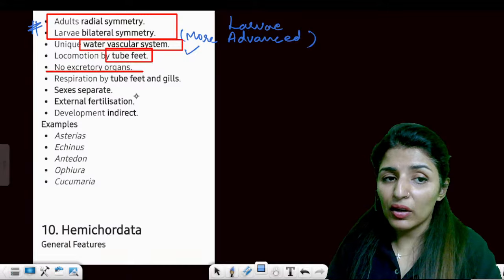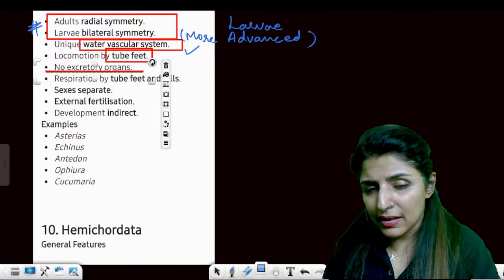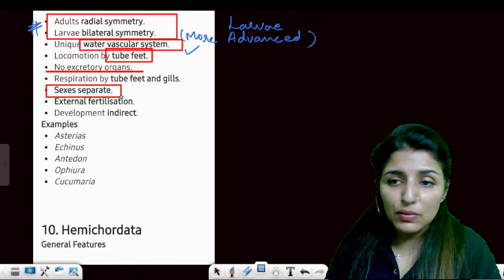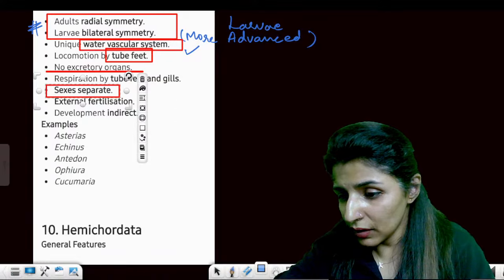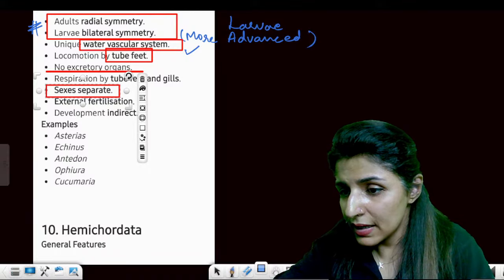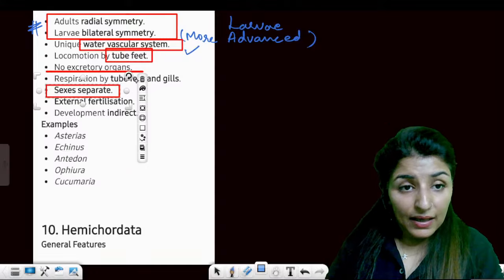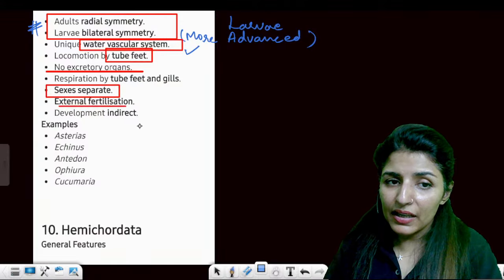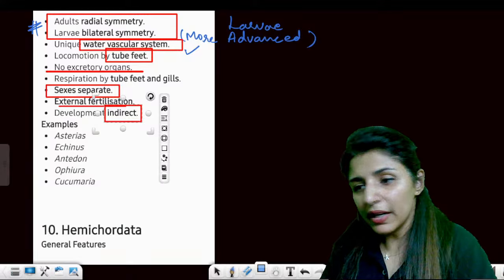No separate excretory organs. Excretion will occur through water vascular system itself. Sexes will be separate, and external fertilization will take place. Development would be indirect.